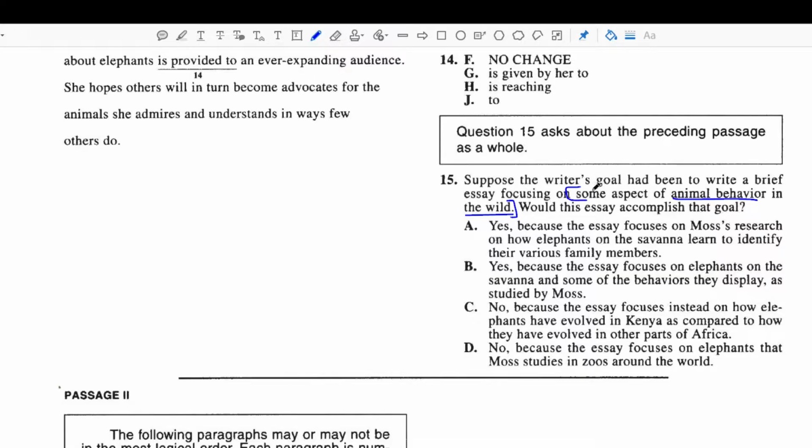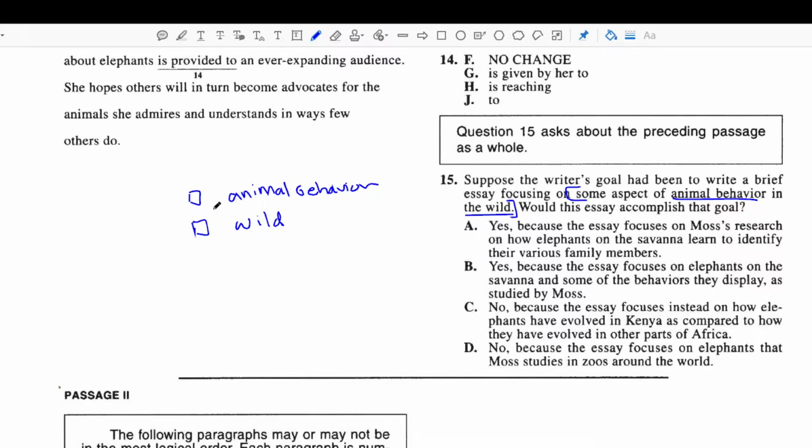Now, the only way you can answer this correctly is by paying attention to the phrase that it's asking us to focus on. So, some aspect of animal behavior in the wild. So, the two questions we want to ask are, was this focused on animal behavior? Right? And is this in the wild? And if I answer yes to both of these questions, then my answer choice has to be yes.